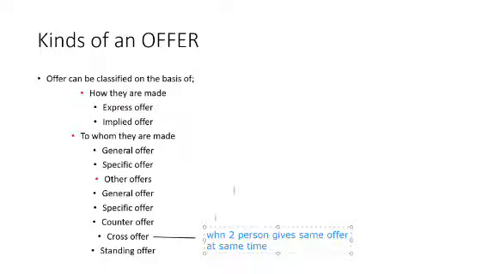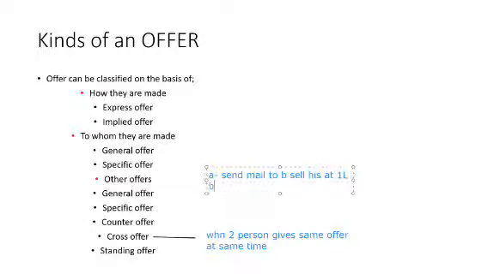So we were talking about the cross offer. When two persons give the same offer at the same time, it becomes a cross offer. See for example, A will send a mail to B stating that he wants to sell his car at 1 lakh rupees.